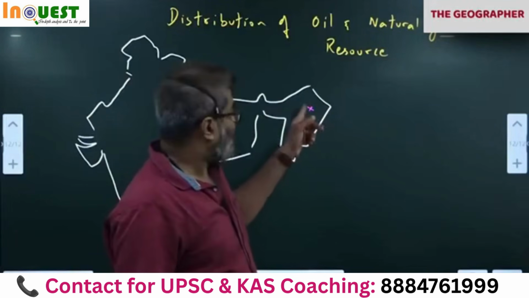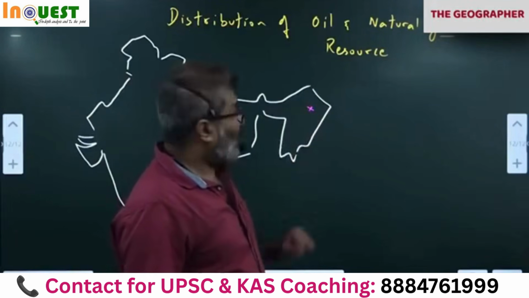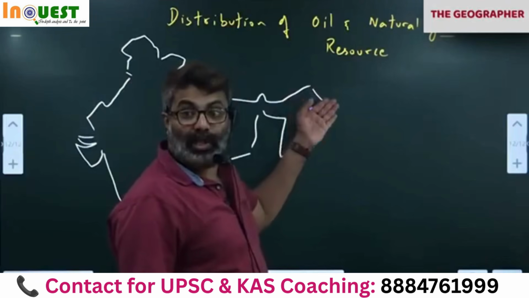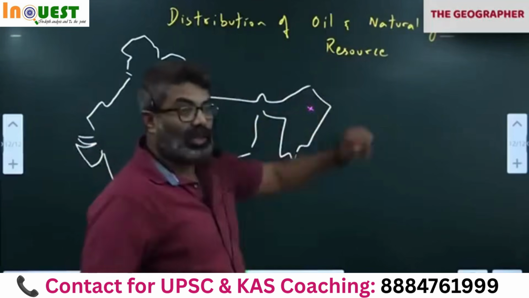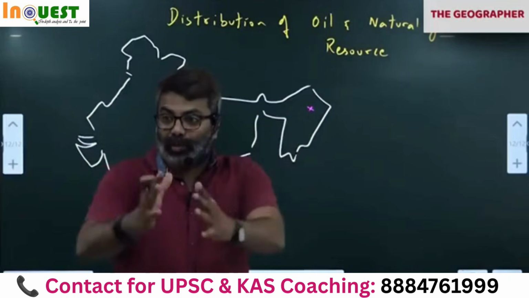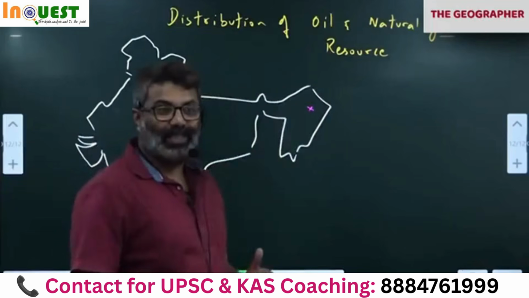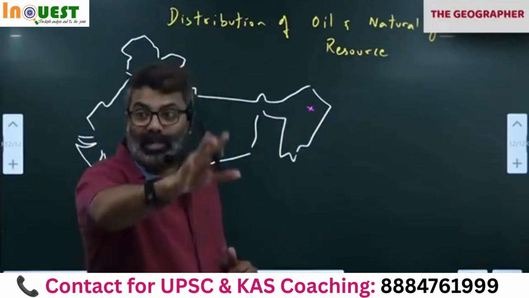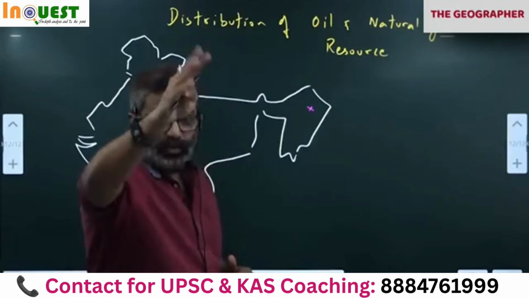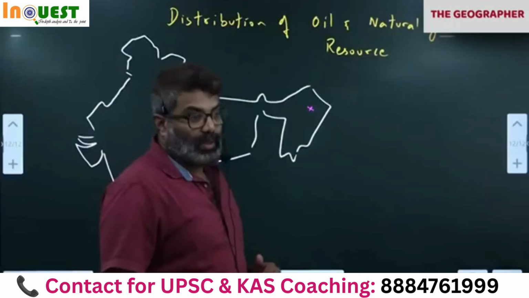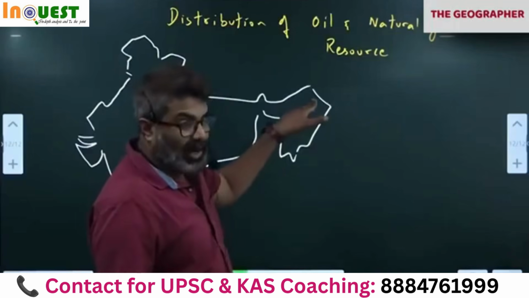Okay, here. So you will be wondering, how did oil come here? Tethys Sea sediments. Don't forget Tethys Sea, because we had a sea here called Tethys Sea. Those Tethys Sea sediments were compressed and uplifted into Himalayas. So a lot of oil sediments are there in Himalayas. That is the reason in Upper Assam towards Arunachal we get a lot of oil. A lot of Tethys Sea sediments are trapped here.